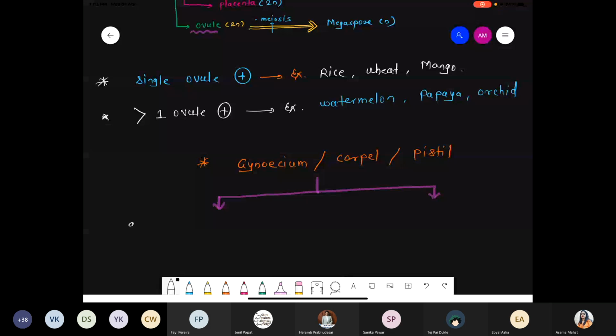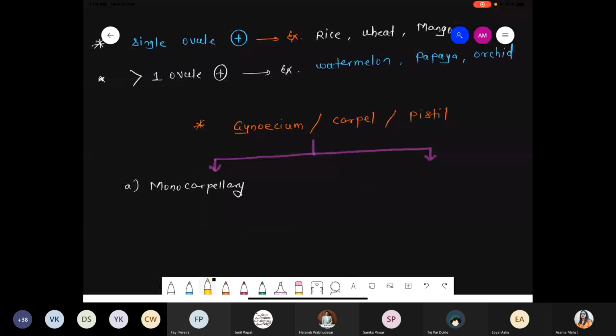So first, monocarpellary. What is the meaning of monocarpellary? How many carpels are present? Monocarpellary means how many carpels are present? Single? Yes. So a single carpel is present. That's why it is called monocarpellary.